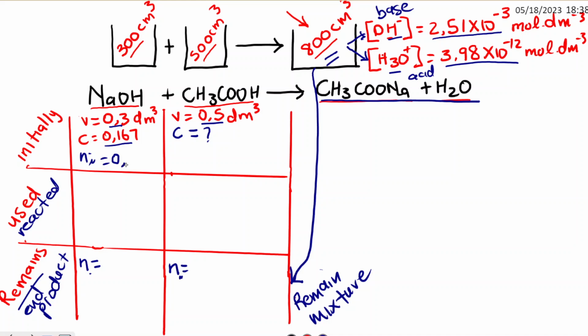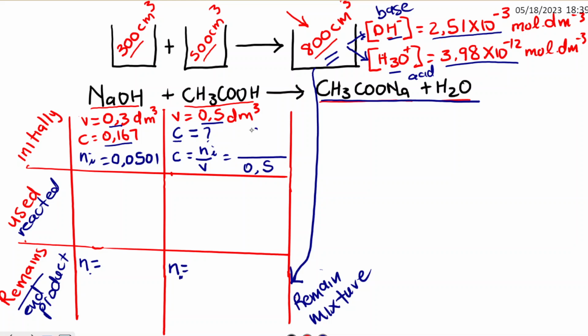So we said it's 0.0501. So we do have the number of moles initially for the sodium hydroxide, which was 0.0501. In order for us to find the concentration initially, remember the formula: the concentration equals n over V. That means we must know the number of moles initially for the CH3COOH. So we need to find this number of moles. Remember the volume here is 0.5.